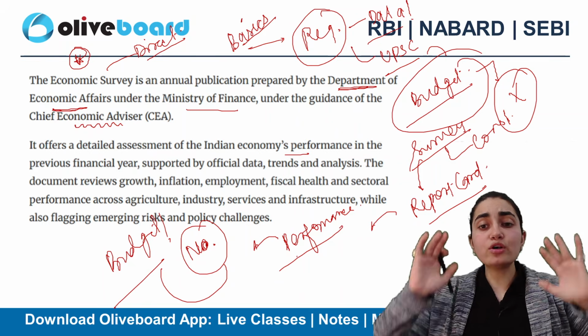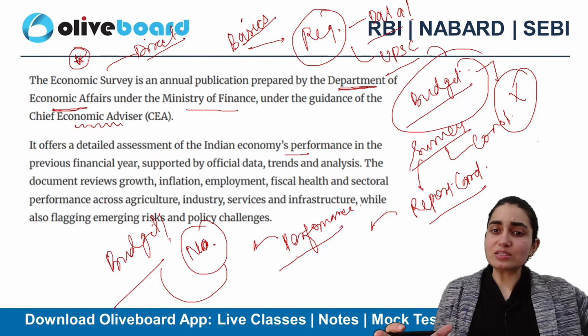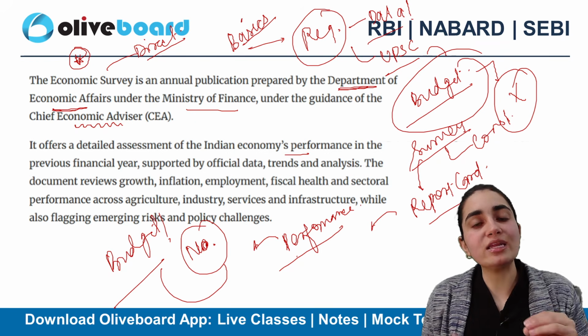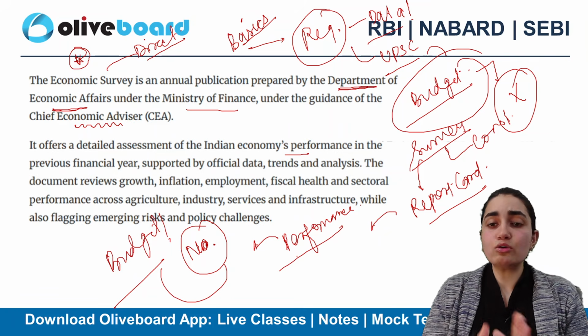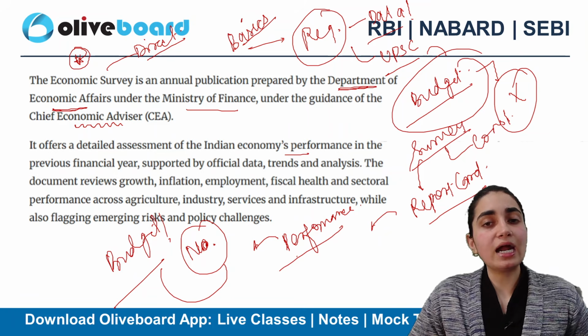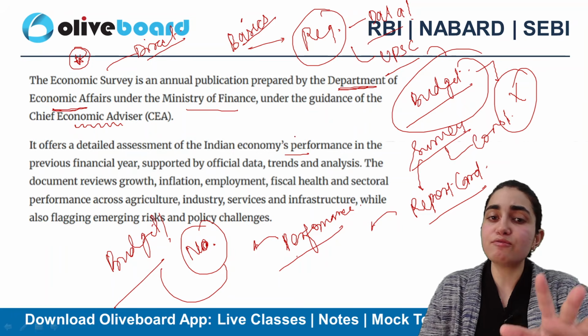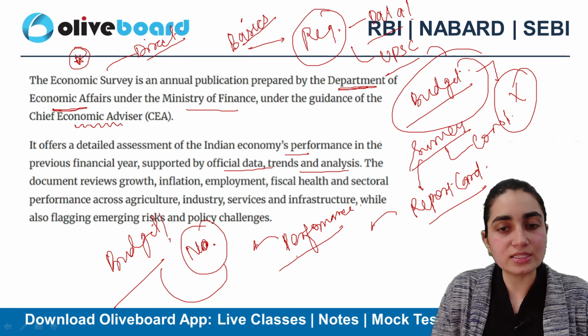But in the survey, what do we include? We try to analyze the performance of various sectors, that in the previous budget, whatever allocation of money was done at that time, had that been clearly utilized or not? This is what I need to understand and analyze here. So we clearly analyze what? That is clearly performance here. So it actually gives me official data, trends and analysis.